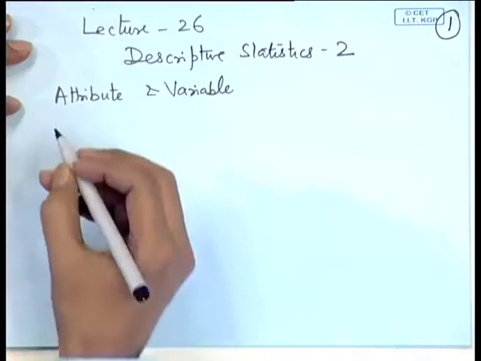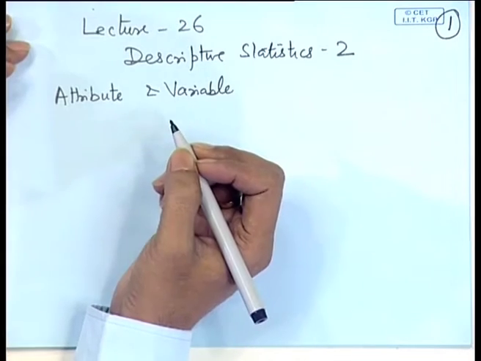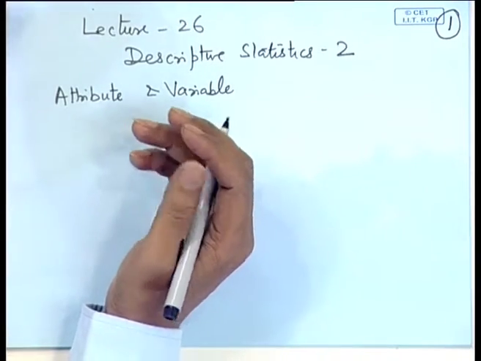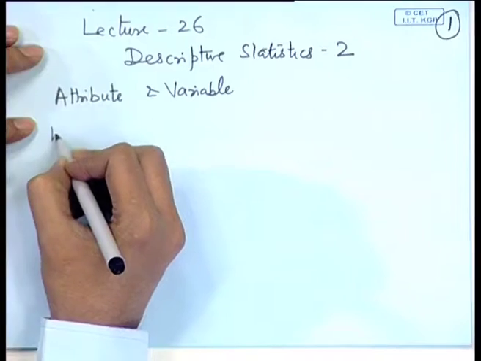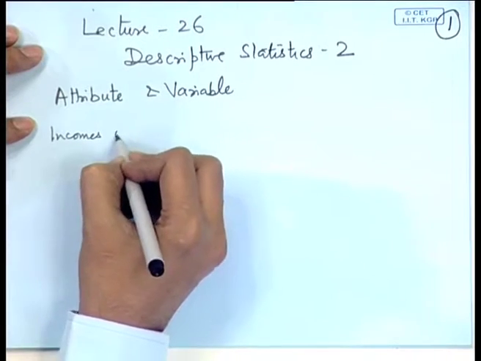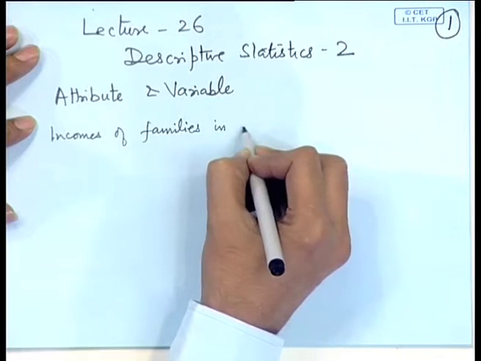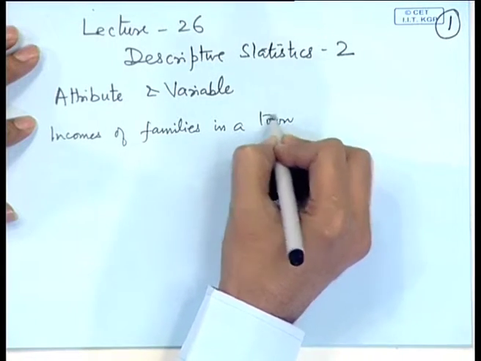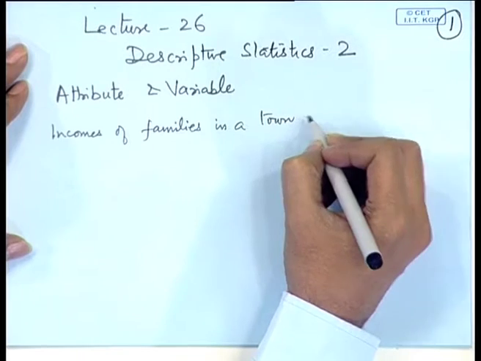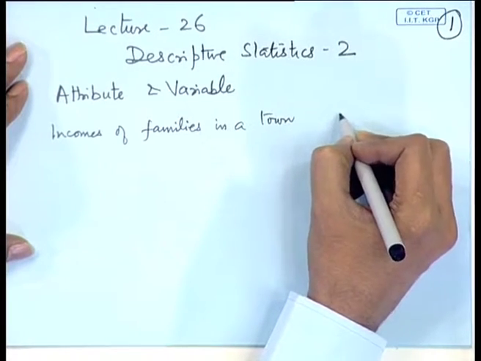The first thing that we observe is in what way the data may arise. The data may arise in one of the two possible ways. One way could be that to start with the data is numerical. For example, if we are writing down say incomes of families in a town, corresponding to each family you are writing down certain numerical value.